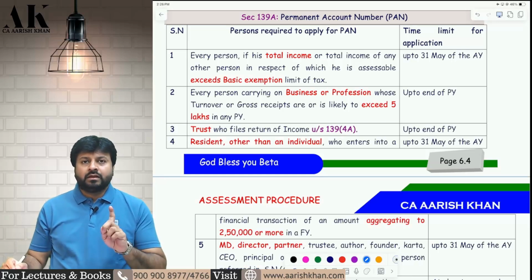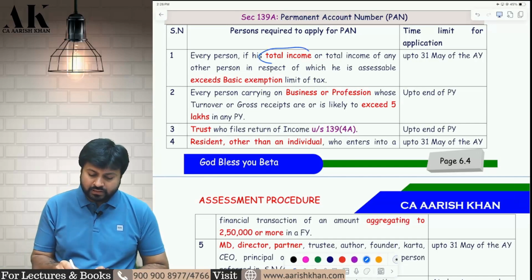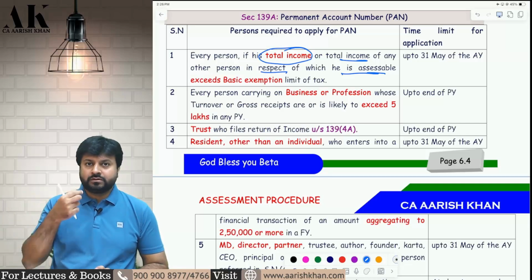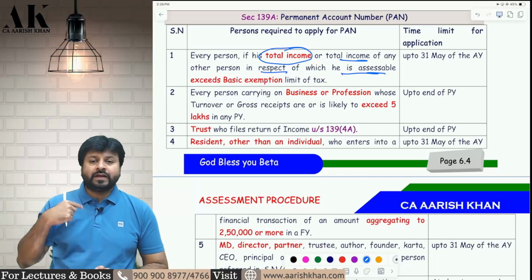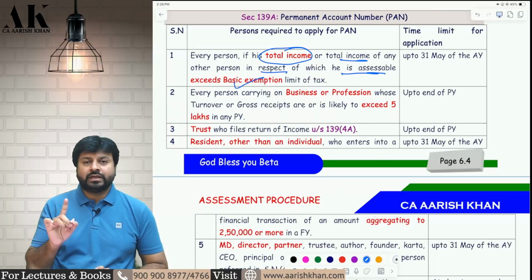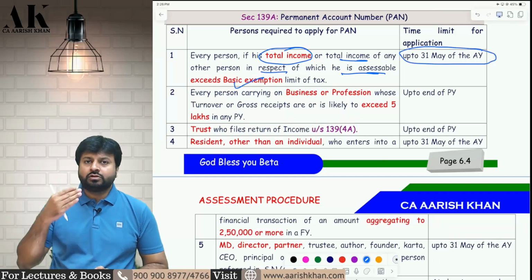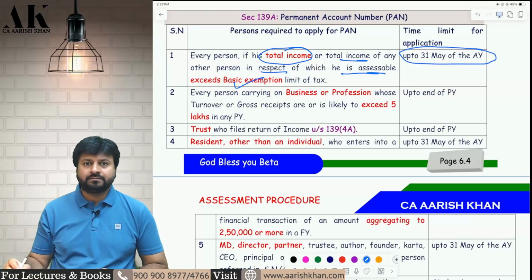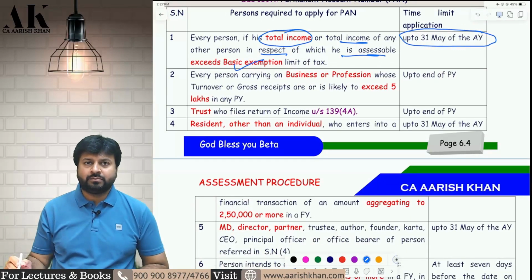First of all, 139A, permanent account number. Who is obligated to apply for PAN? If your total income, or the total income of any other person in respect of whom you are assessable, such as a minor, is greater than the basic exemption limit, you are supposed to make an application for PAN up to 31st May of the AY. For previous year 24-25, you can make an application up to 31st May 2025. So every person whose total income is greater than the basic exemption limit is liable to make an application for PAN up to 31st May of the AY.